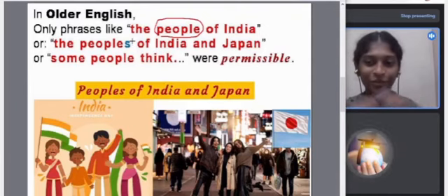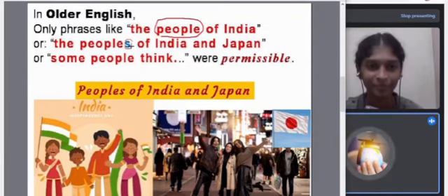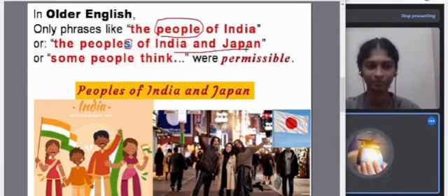We also use the word peoples. As a plural, it was used when we mean two countries or two nations. Peoples of India and Pakistan, peoples of India and Japan, always the two nations. Or some people think, which is vague, undefined, indefinite.